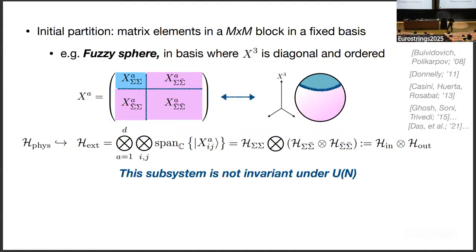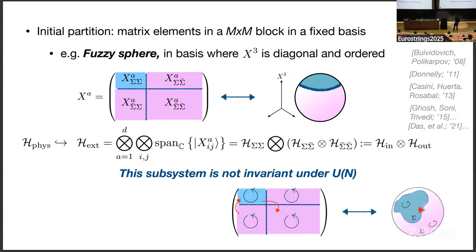But as is often common, and a feature or maybe a bug, I don't know, of these extended Hilbert spaces, it's not gauge invariant, right? The gauge symmetries act on these states, and so we have to isolate the physical states here. And here in particular, it's not invariant underneath U(N). And the U(N) acts on states in this extended Hilbert space in two distinct ways. Firstly, there's this subgroup U(m) cross U(N-m), which only moves things within a given matrix block.